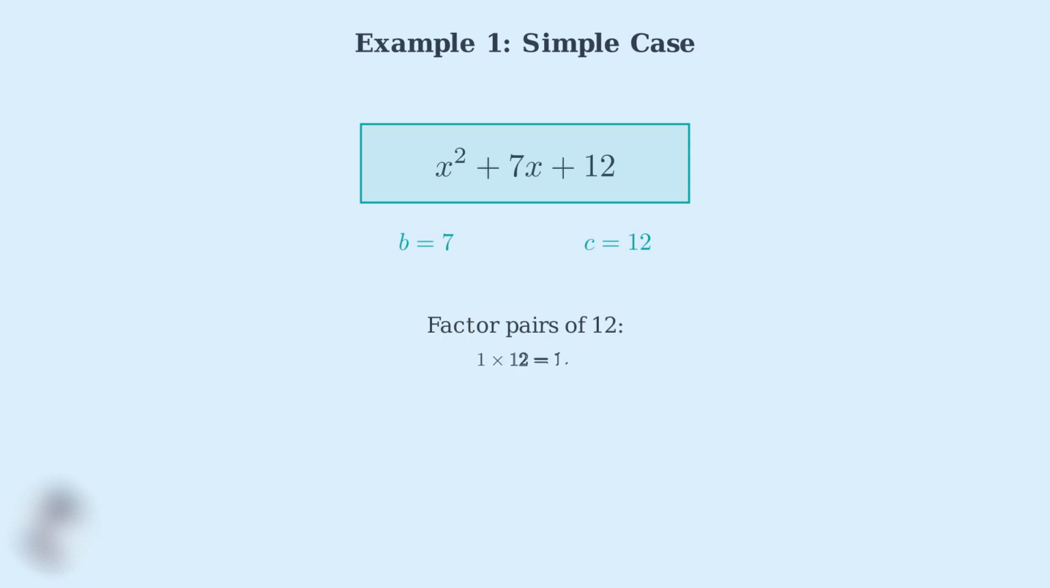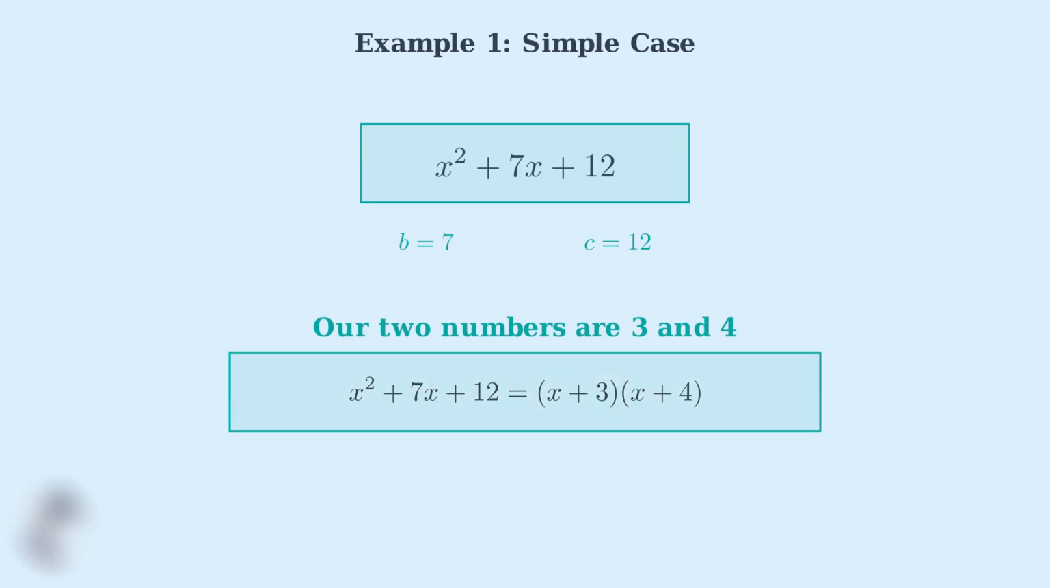Let's systematically list the factor pairs of 12. We have 1 times 12, 2 times 6, and 3 times 4. Now we check which pair adds up to 7. 1 plus 12 equals 13, 2 plus 6 equals 8, 3 plus 4 equals 7. Perfect. So our two numbers are 3 and 4. Therefore, x squared plus 7x plus 12 factors as (x plus 3) times (x plus 4).